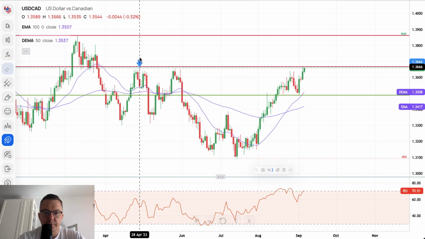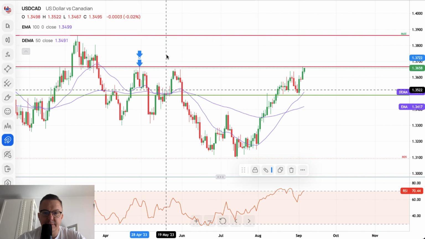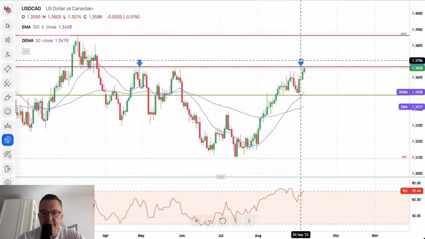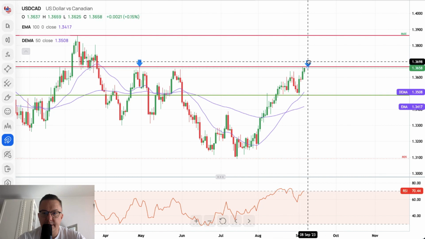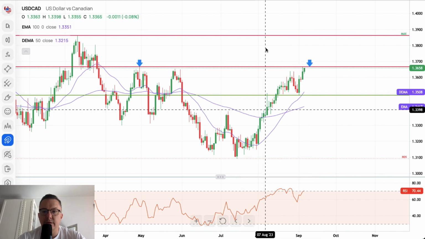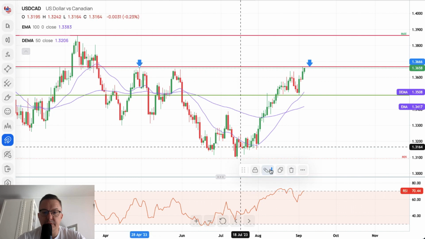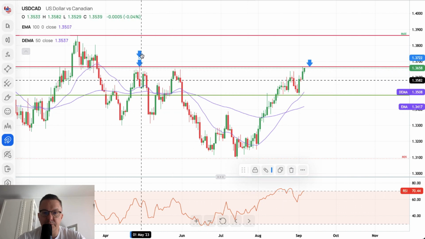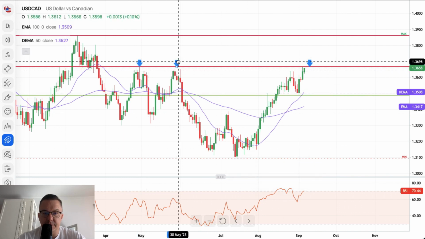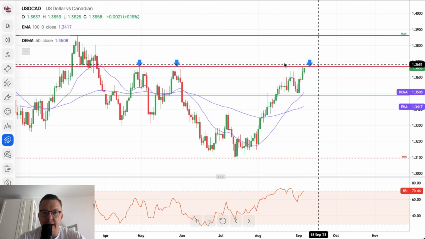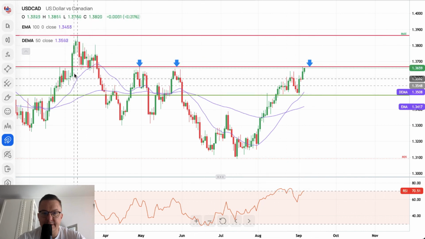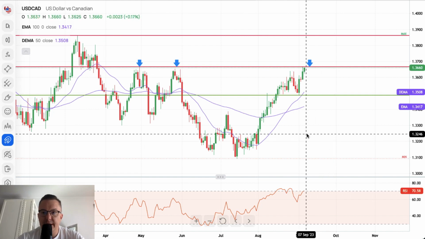So what I want to show you guys is this. Let me just copy that one. So we are just heading here, we are heading here again. So maybe, just maybe, the market participants won't be able to break it, but in case of a breakout higher, the next target is the swing high. This swing high was made in the beginning of March 2023, so it's kind of important to keep an eye on this as well.